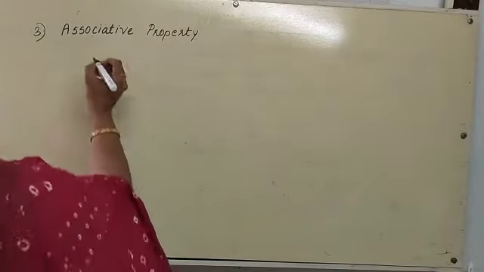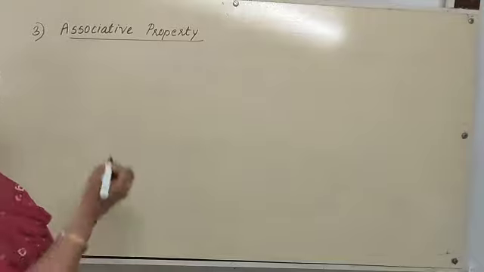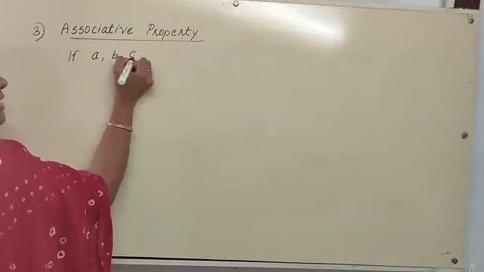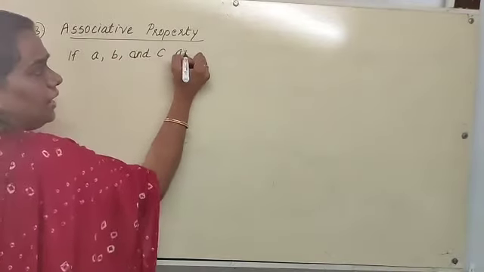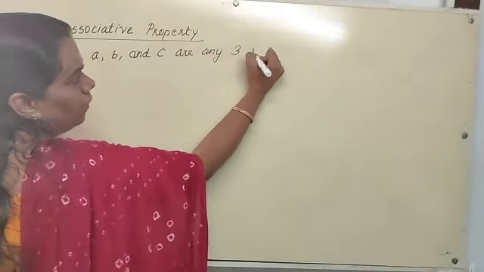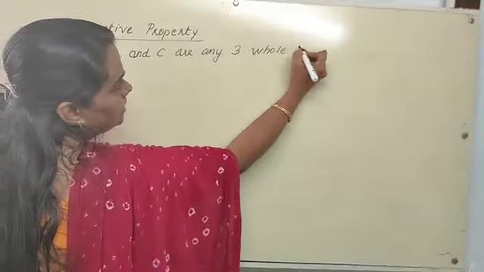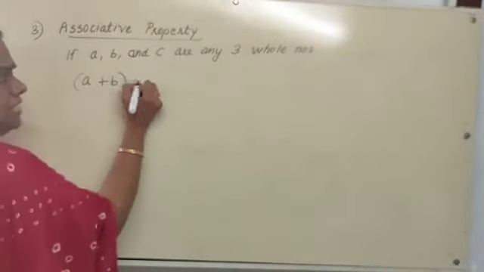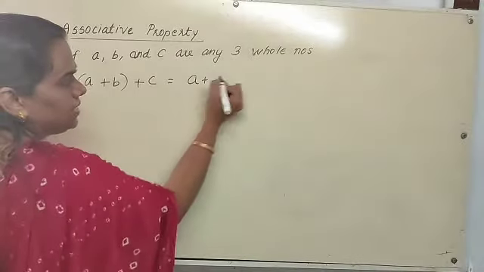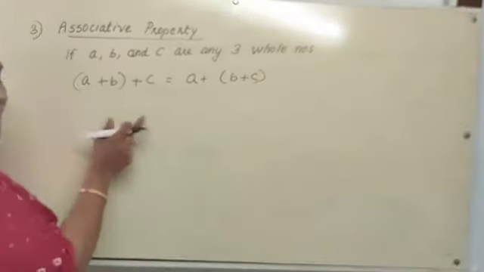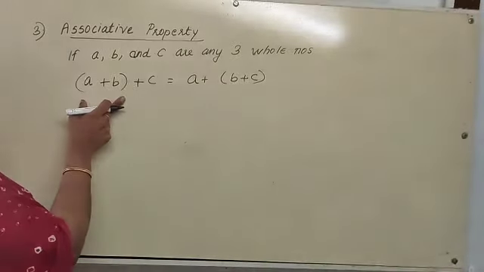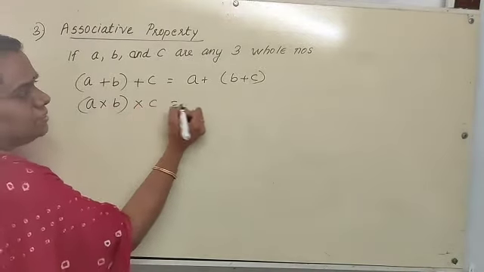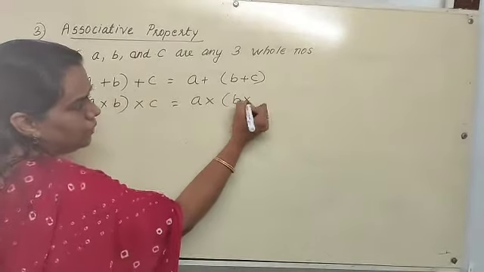Okay, the next property is associative property. In associative property, we take three numbers A, B, C. If A, B and C are any three whole numbers, then (A plus B) plus C is equal to A plus (B plus C). What is the meaning of this bracket? In this, first of all, we should add in the bracket. Similarly, (A into B) into C is equal to A into (B into C).